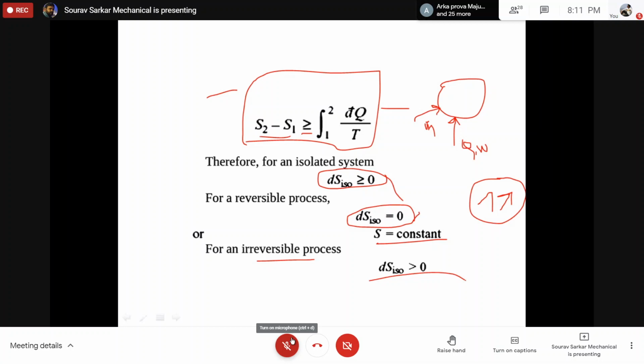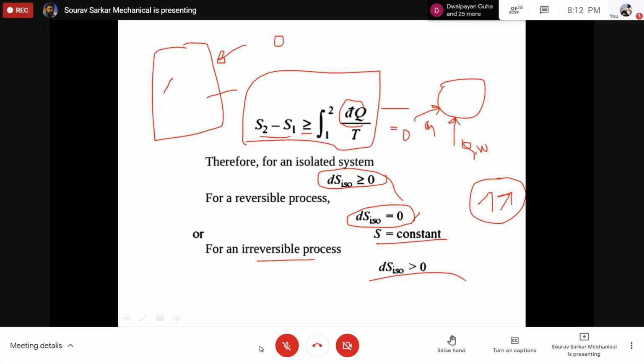So again, please try to understand that if I consider one system, and I know that in this system there is no external heat transfer, then I can say this dq by T value will go to 0. So this side will be 0.